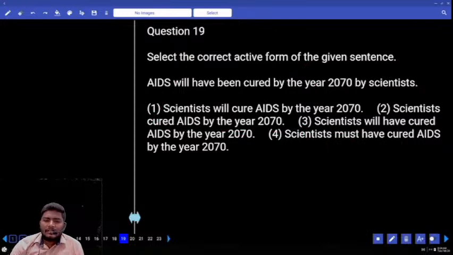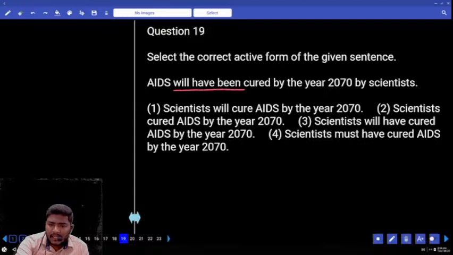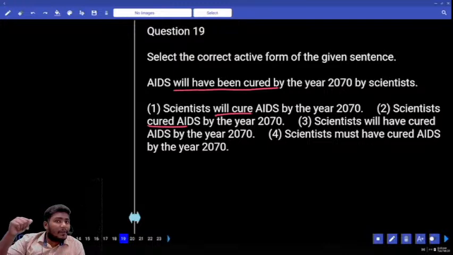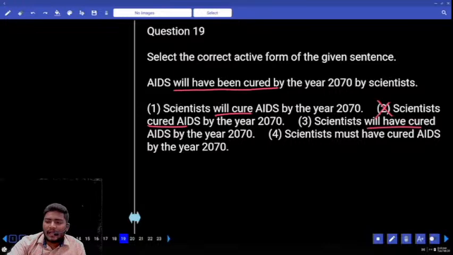Correct active form of the sentence given: AIDS will have been cured by the year 2070 by the scientists. Now look at the sentence. What is given here? Will have been cured. Already it is in the passive voice. We must understand that. Scientists will cure. What else is given? Scientists cured. Can we use scientists cured here? That comes with which tense here? Simple past tense. We cannot change simple past tense, so future case. Scientists will have cured. Okay, looks good. Scientists must have cured. Not possible. Your answer is 3 or 1.